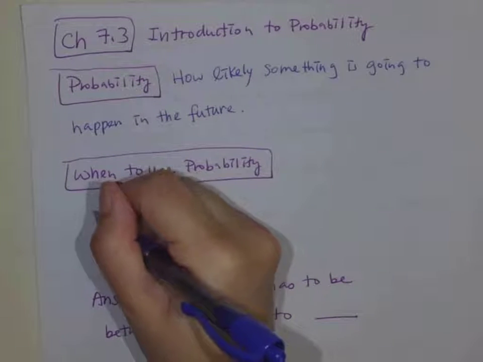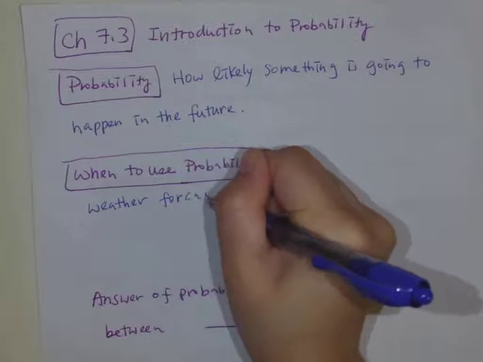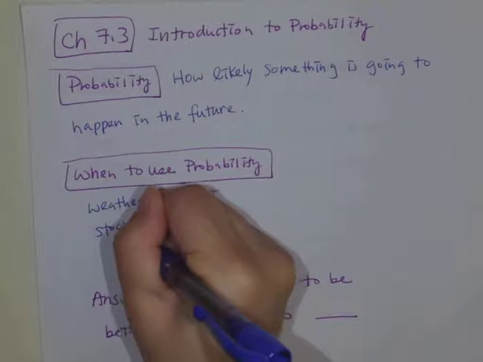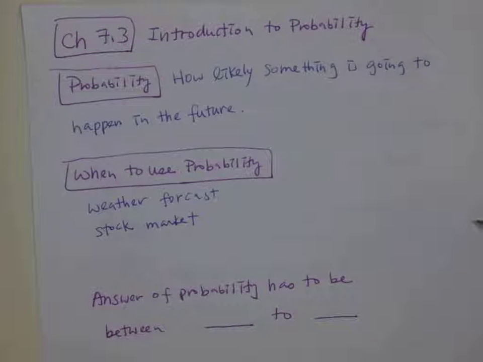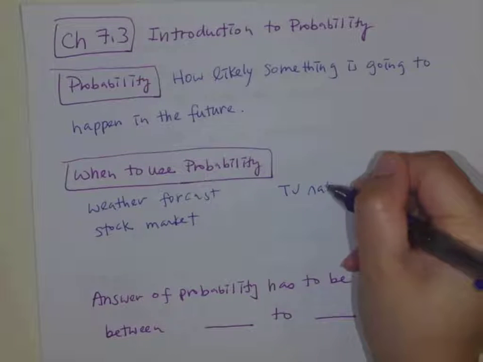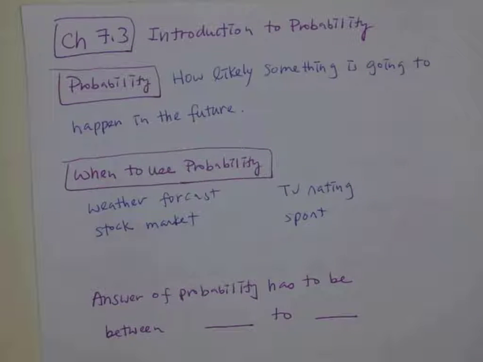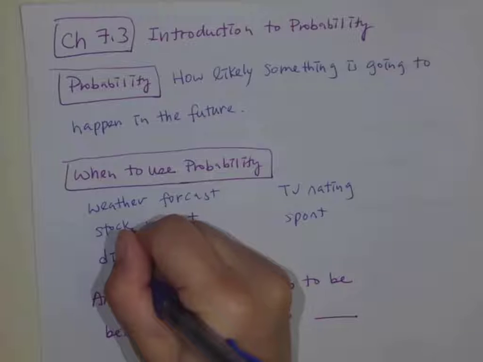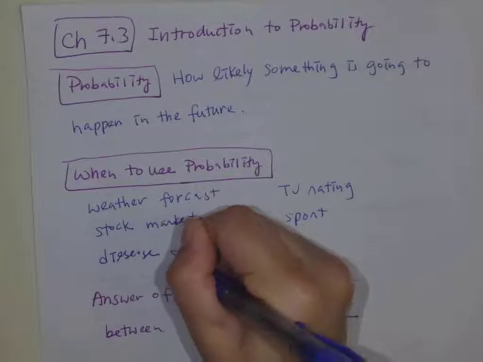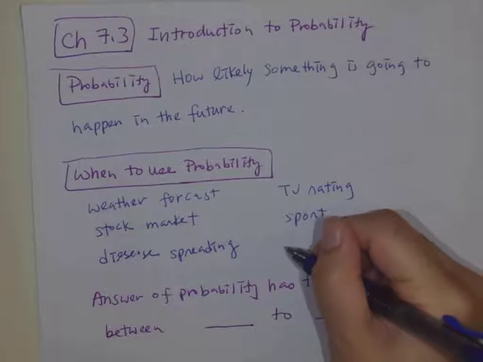It could be the weather forecast, maybe the stock market, maybe TV rating, maybe sports, like scoring and who's going to win, or how the disease or virus is spreading that we hear about every day now. So basically we use it for prediction.